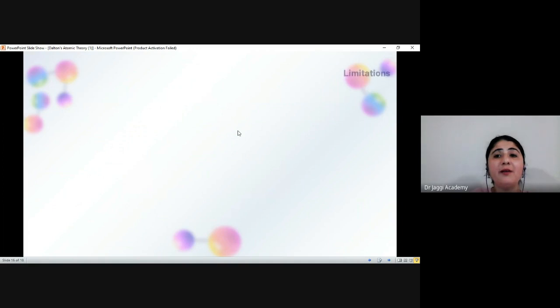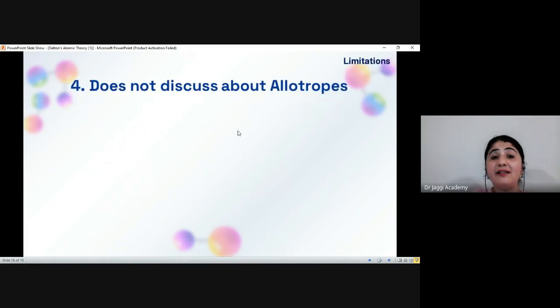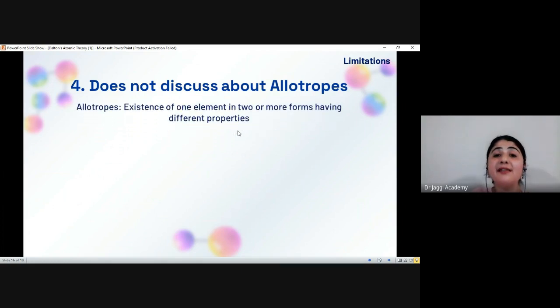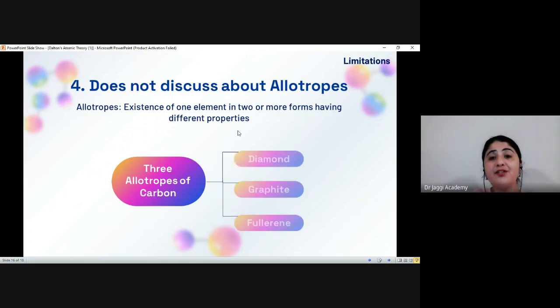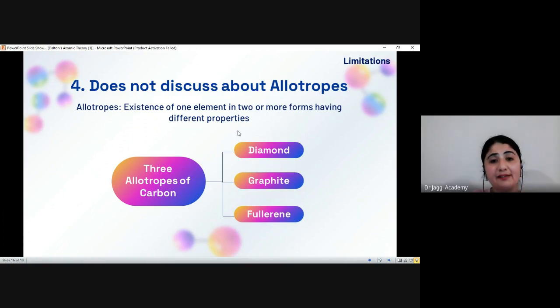Another shortcoming of Dalton's atomic theory is that it doesn't discuss allotropes. Allotropy means the existence of one element in two or more forms having different properties. For instance, carbon exists in three allotropes, such as diamond, graphite, and fullerene. All these forms have one type of atom, carbon, but they show different physical properties.